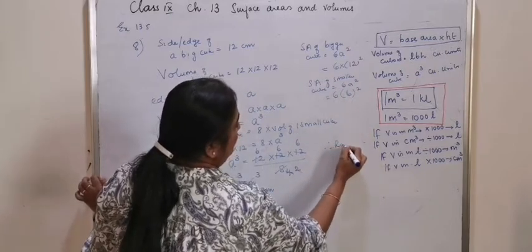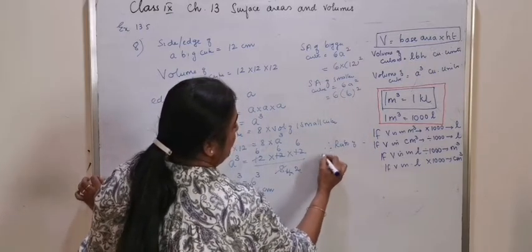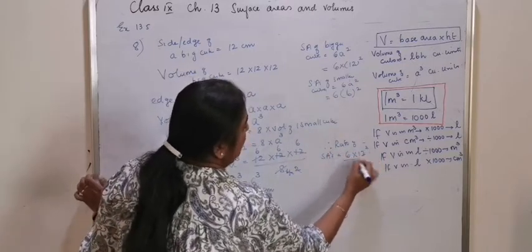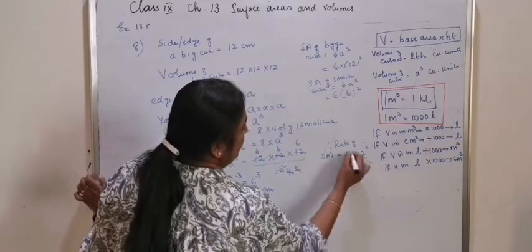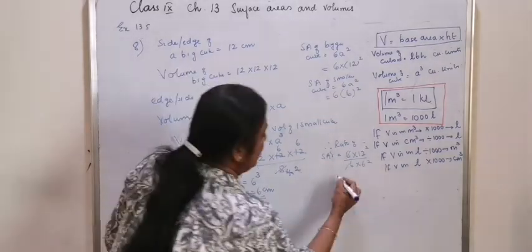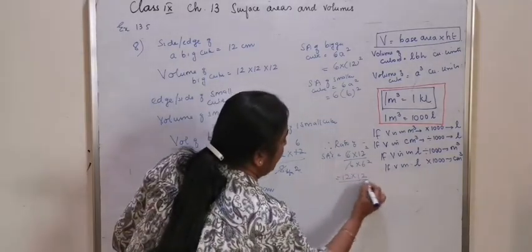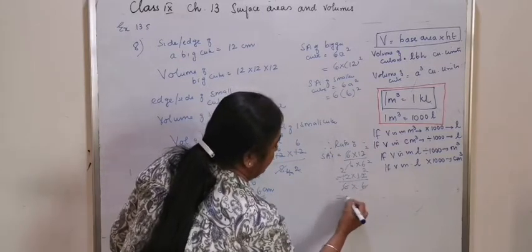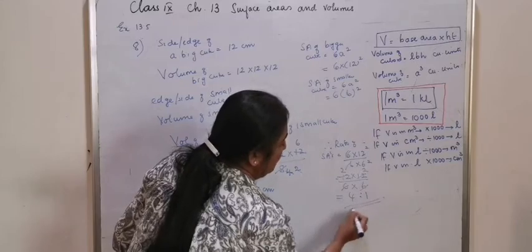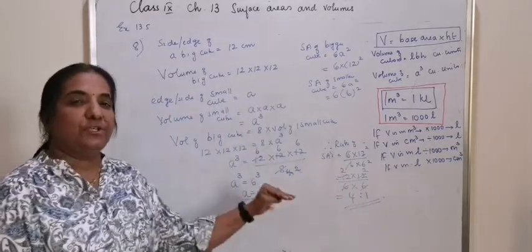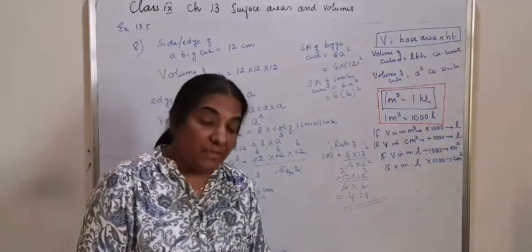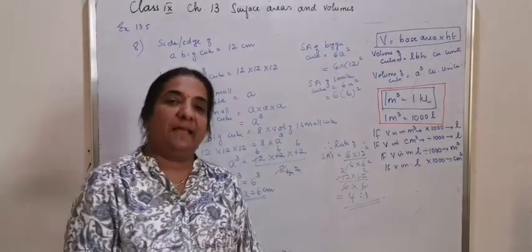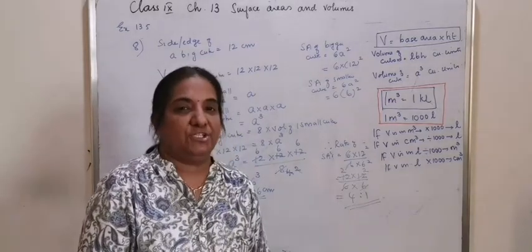Now therefore the ratio of surface areas is equal to 6 into 12 square by 6 into 6 square. Again, you need not multiply. 12 into 12 by 6 into 6, 6 twos are, 6 twos are, that means the ratio is 4:1. So I am showing you the calculations to do it in a simpler way, so that you will not multiply and waste your time for the examination.